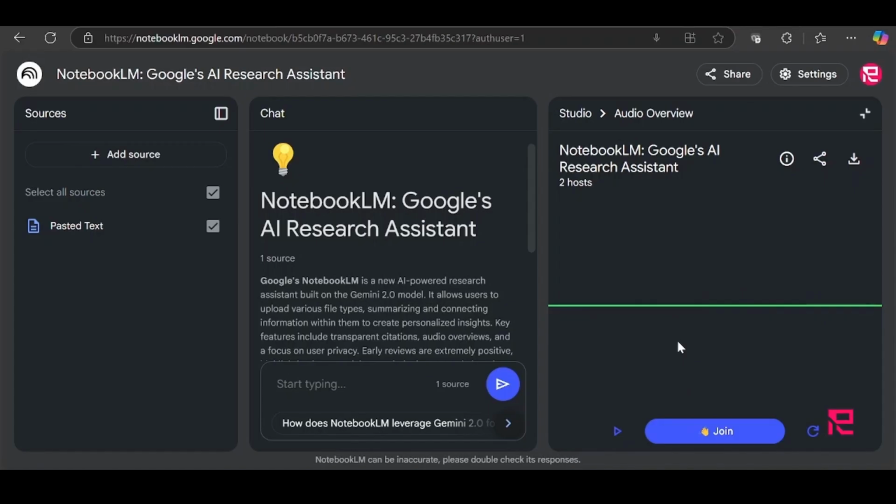This is wild. Guys, this is crazy. The fact that you can interact with the hosts on your material is amazing. You can use it to make podcasts, you can use it to do assignments if you are a student. This is an amazing tool. I think you can use it to create faceless YouTube videos. I mean, there's so much more you can do with NotebookLM, and that's why it's one of my favorite tools for 2024. Go ahead and give it a try.